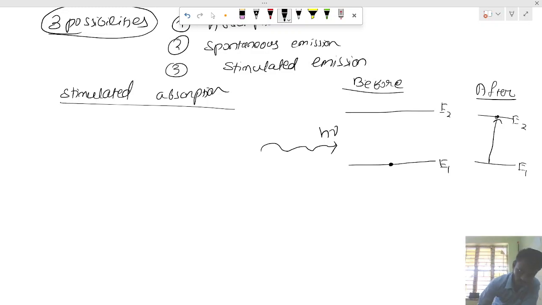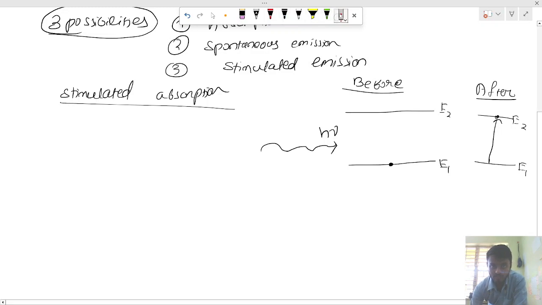It will jump by taking the energy of the photon to the higher level, that is E2. Here remember, E2 is greater than E1.